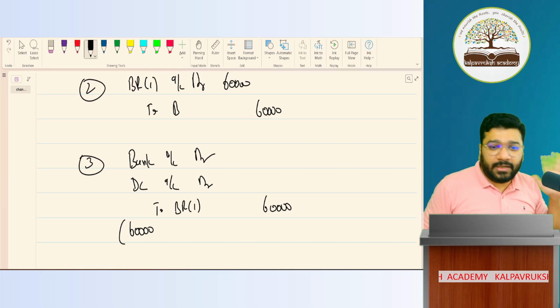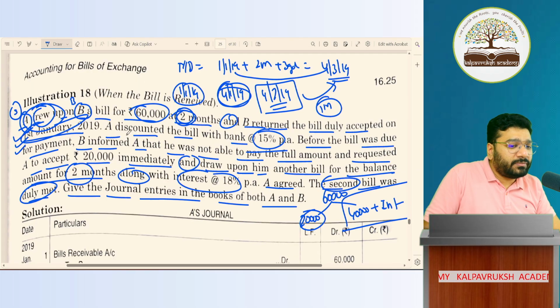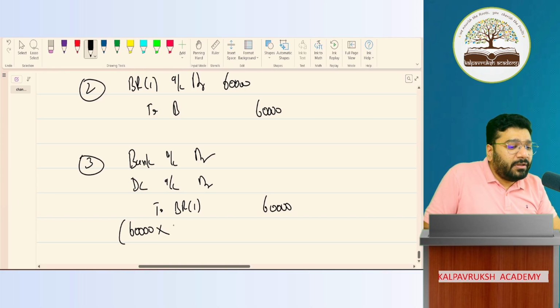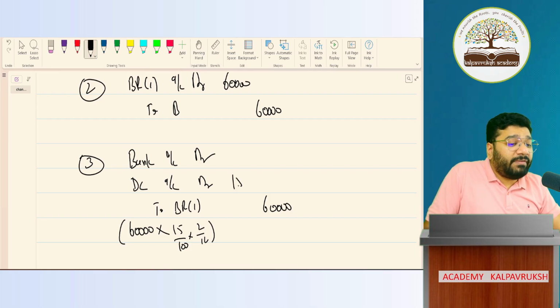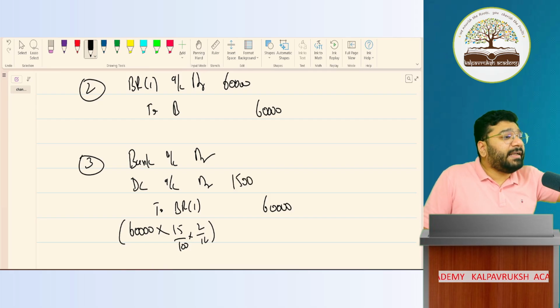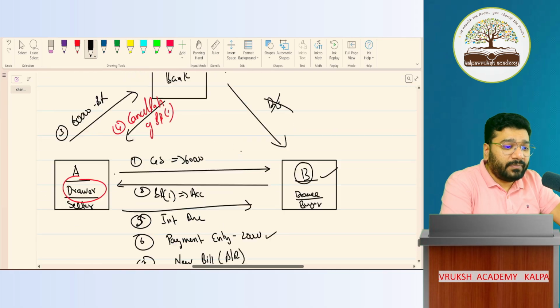Clear, not clear? Now, the bank has lent 60,000 at what rate of interest? 15%. For how many months? 2 months. Tell me the interest, please. 1,500. So after deducting 1,500, how much money will the banker give you? 58,500. Any problem? Now, then what happened?